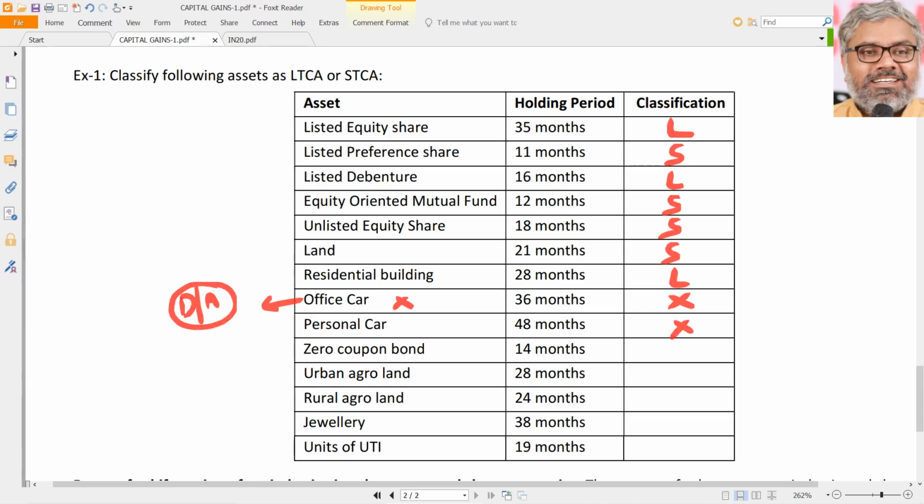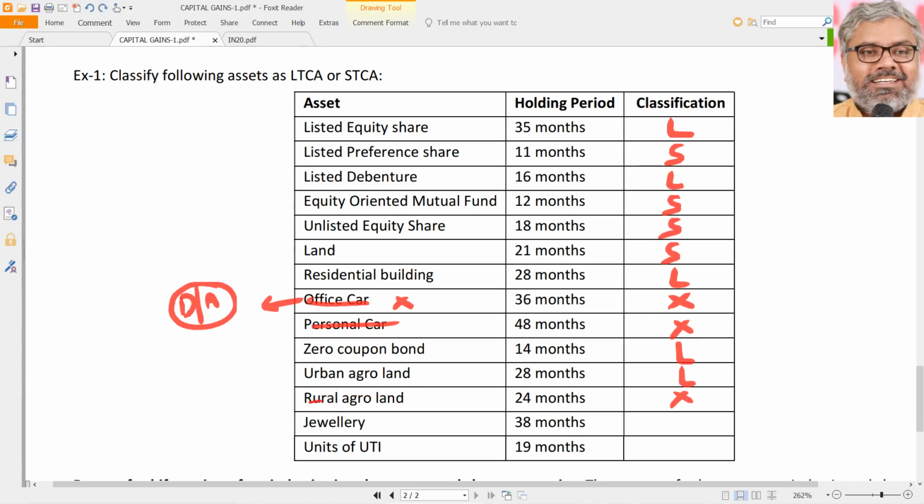Personal car is also not even a capital asset because it is a personal effect. It is not jewelry, it is not some other thing which falls under the category of capital assets. It is not a capital asset at all, so there is nothing to classify. Zero coupon bonds, long-term capital asset because it is held for more than 12 months. Urban agricultural land, long-term capital asset because more than 24 months. Land or buildings are both immovable properties, 24 months is the criteria. Rural agricultural land, once again, is not even a capital asset. So we should not even look at these.